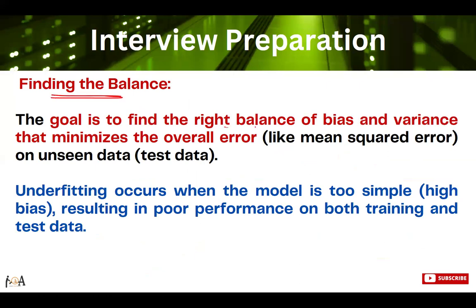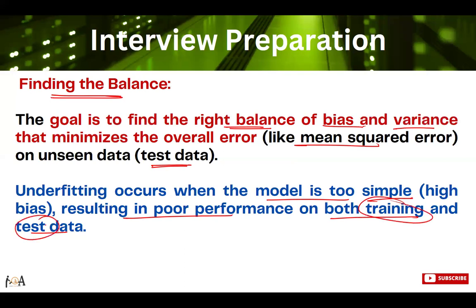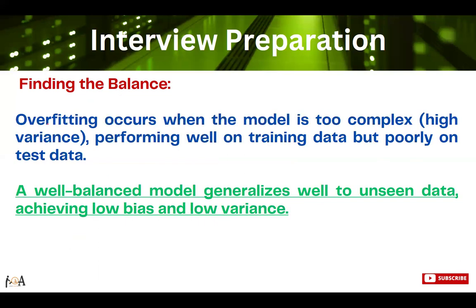The goal is to find the right balance between bias and variance, judged by something like mean squared error on unseen data or test data. Underfitting occurs when the model is too simple, resulting in poor performance on both training and testing data. If our results are poor on both training and testing, that is the underfitting condition, where the model is too simple. On the other hand, overfitting means the model is too complex. High variance means it performs well on training data but poorly on testing data. Thus, we can conclude a well-balanced model generalizes well to unseen data, achieving low bias and low variance.